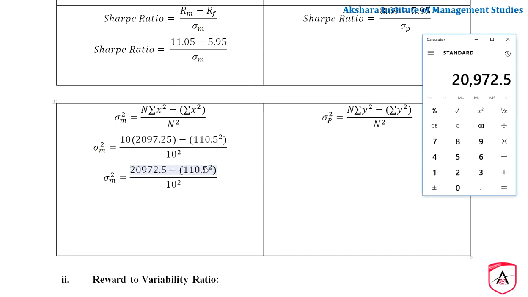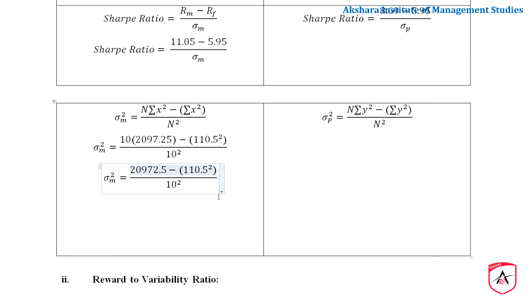Okay, next one is 110.5 square, 110.5 into 110.5, this is going to be 12,210.25, and 10 square is 100.